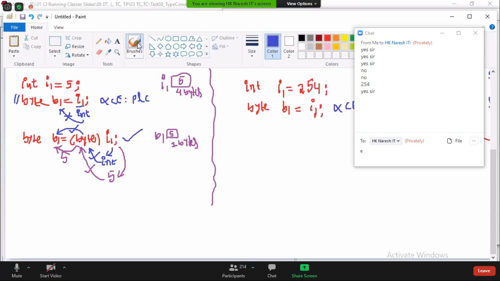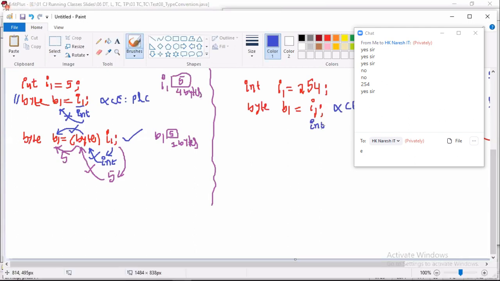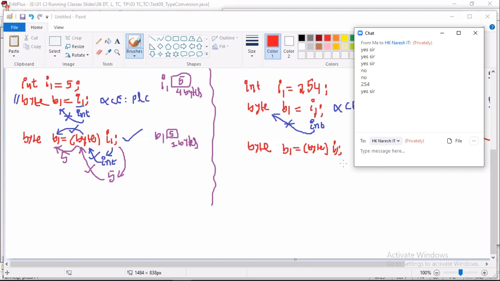Okay, hold on, don't unmute. Now, what should I substitute here? Int. Int is not of type byte, so the compiler throws an error. Then how to solve this problem? Cast operator. How to use the cast operator? byte B1 equal to byte of I1. All of you tell me, is this line compiled or not compiled?